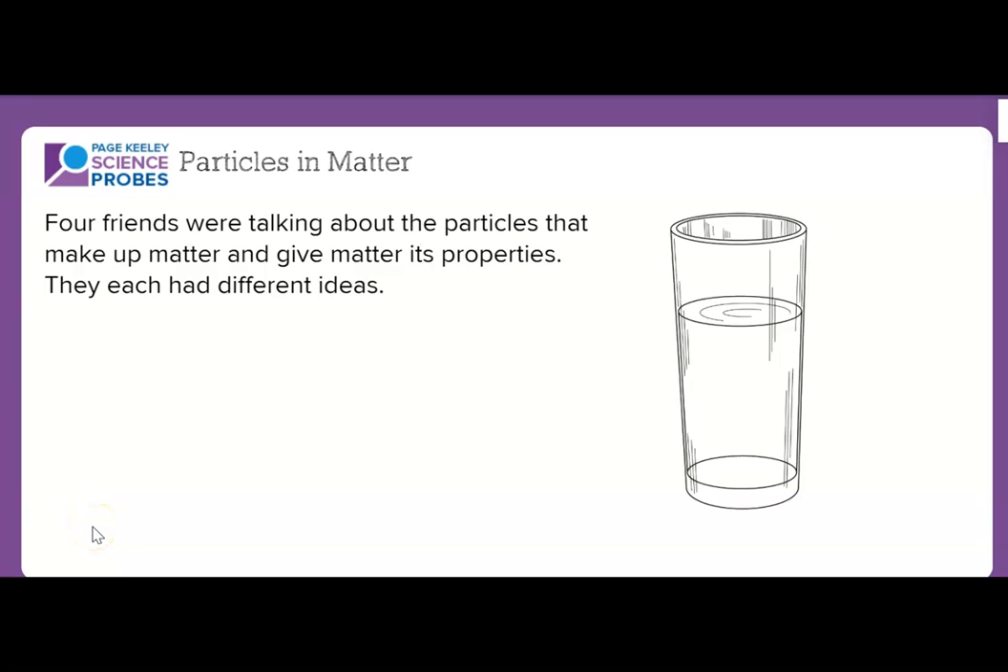I would like you all to open the textbook on page 49 where it says Lesson 4 Launch, Particles in Matter. So, four friends were talking about the particles that make up matter and give matter its properties. They each had different ideas. Let's see.